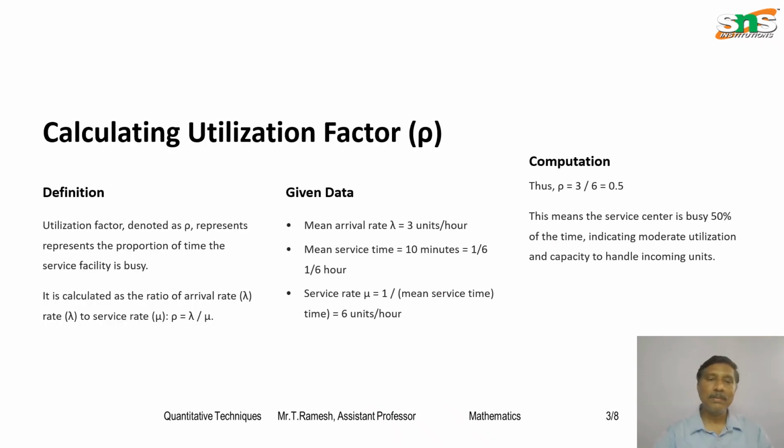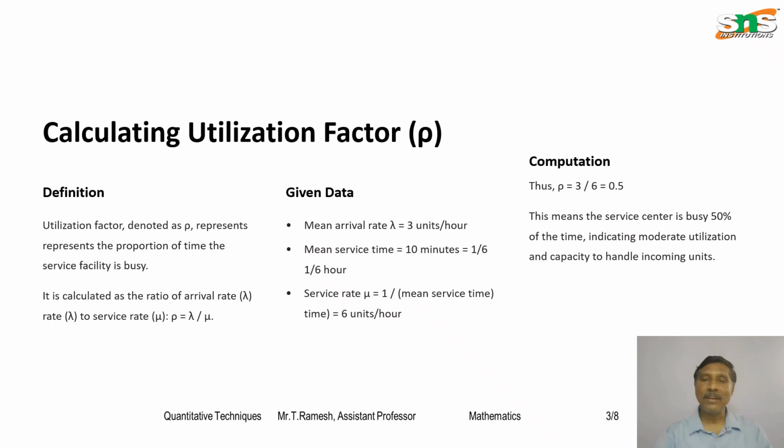So what is lambda? Lambda is already given. We first calculate the utilization factor rho, that is rho is lambda by mu. The lambda value is 3 units per hour, and the mean service time is 10 minutes. We convert to hours: 10 by 60 is 1 by 6 hour. So the service rate mu is 6 units per hour. Therefore, lambda is 3 and mu is 6.